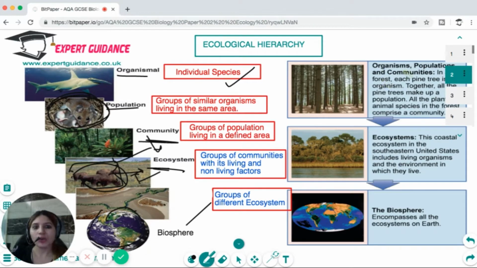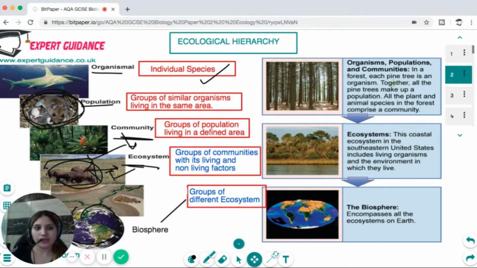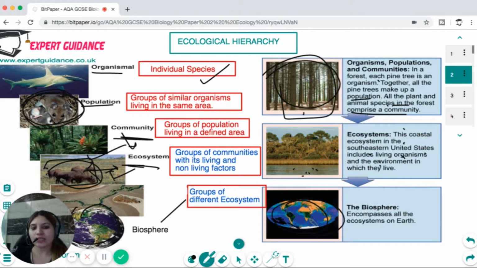So the organism, populations and communities. In a forest, each pine tree is an organism. Together, all the pine trees make up a population, and all the animals and the plant species in a forest make a community. Then all these groups of communities form an ecosystem. This coastal ecosystem in the southeastern United States includes living organisms and the environment in which they live, which includes the air, water, and soil, and the biosphere encompasses all the ecosystems on the earth.